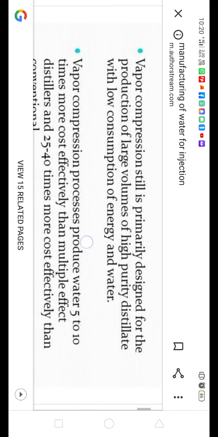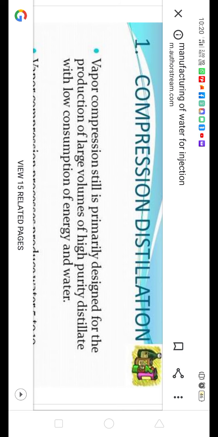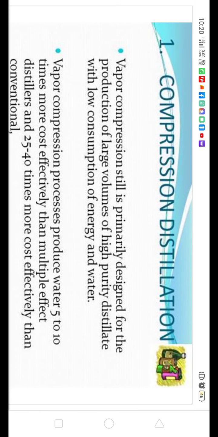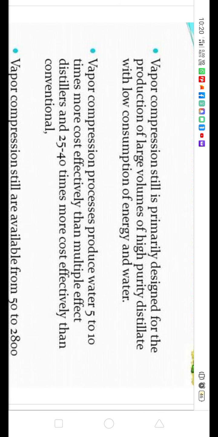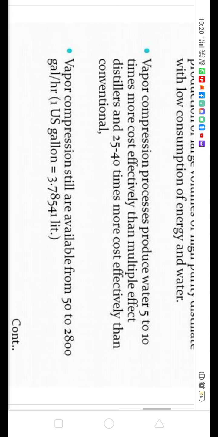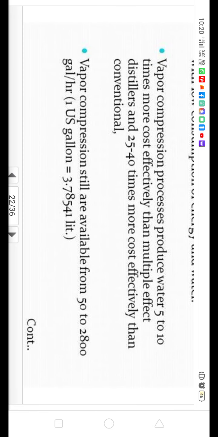So we'll take first compression distillation. It is designed for production of large quantity of water with high purity. Why? Because it has low consumption of energy. Now here, the vapor compression process produces 5 to 10 times more water than multiple effect and simple convention. This still is available in the quantity of 50 to 2800 gallon per hour. This much quantity can be prepared.